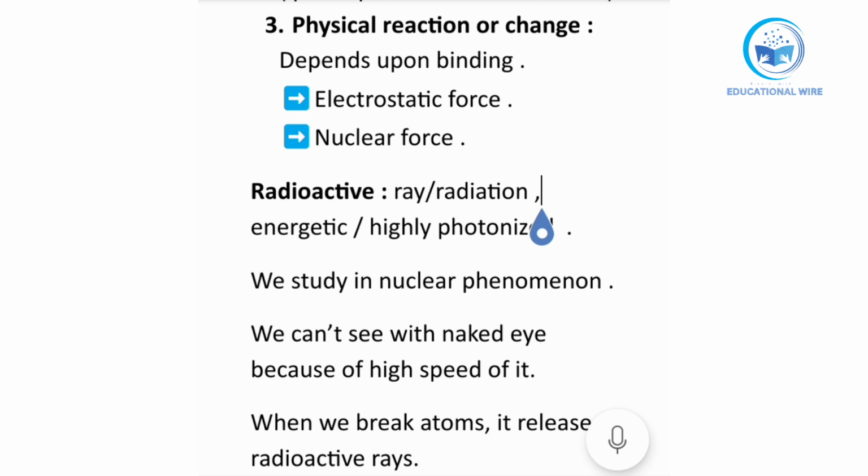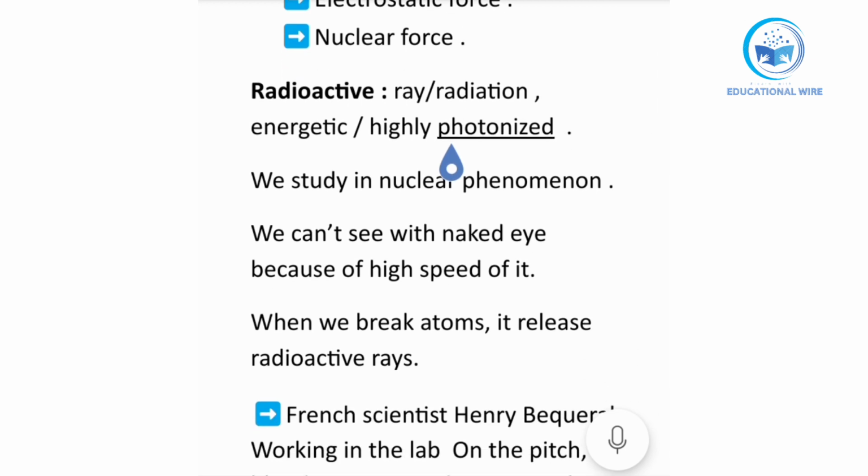The word radio means a ray or a radiation, and active means energetic or highly ionized. So we can say energetic ray or highly ionized radiation. We studied in nuclear phenomena the change in the number of neutrons and protons. So we study radioactivity in nuclear phenomena.